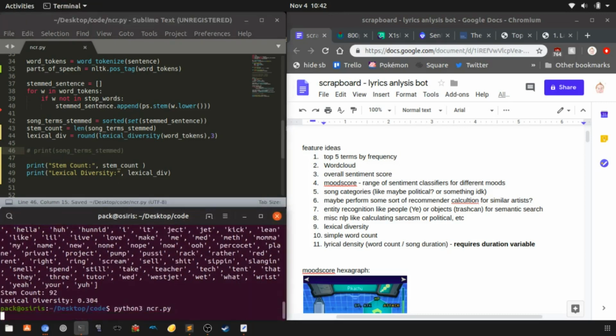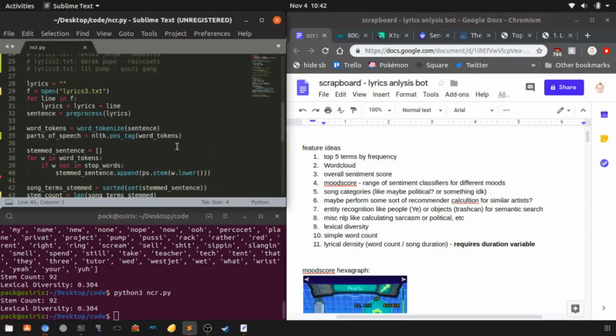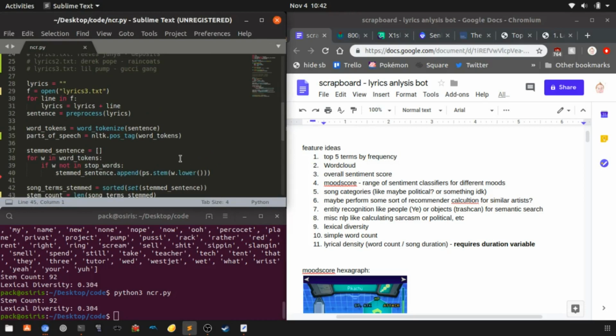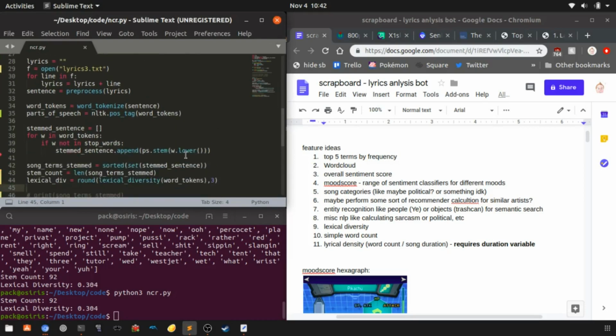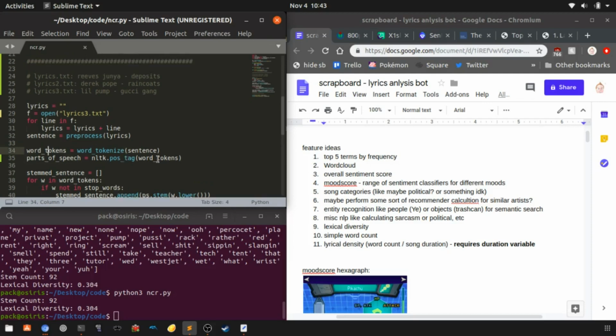All right. Okay, so now we got a couple stats going. Let's see what else we can do. We can do a word count. This one's going to be a little tricky because we do a lot of pre-processing on this data, so I'm not sure exactly where we should put the word count. We could do it on the word tokens, but that's before the stop words. Actually, yeah, that would be proper because, let me show you something with the pre-process function.